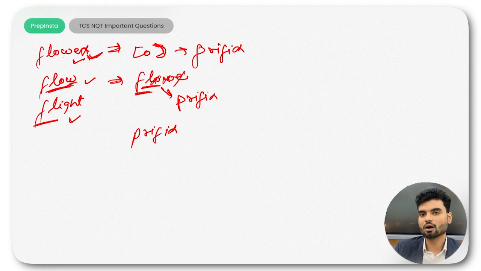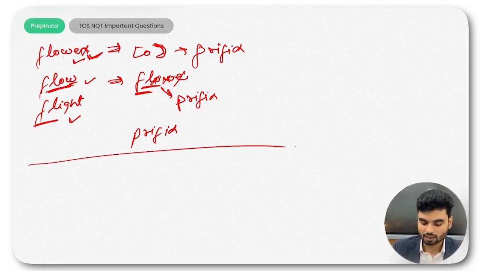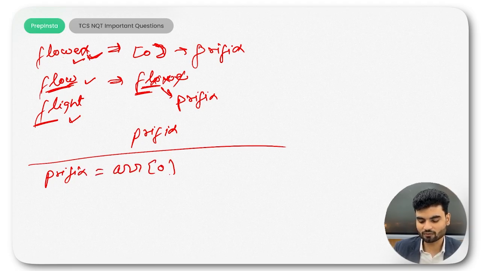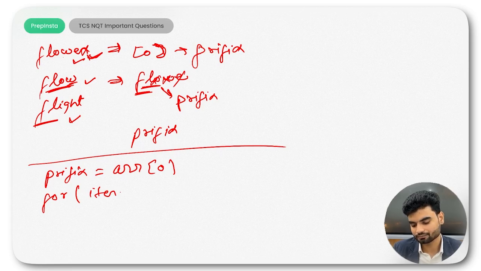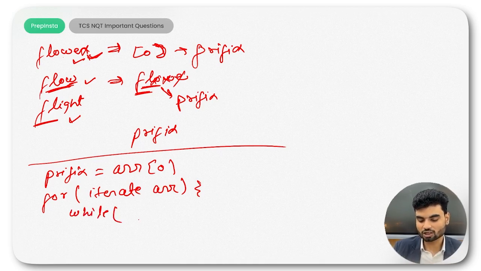So once again we'll understand how we were doing this. We'll assume what the algorithm or pseudocode will be. Let's say the prefix is the zero index value. Let's say you have all the strings in an array. So on zero index we'll assume the prefix. Then you'll iterate the whole array, ARR, and here you'll take the indexes one by one. You can have a while loop here for checking, because continuously you have to check and continuously you have to update your prefix.